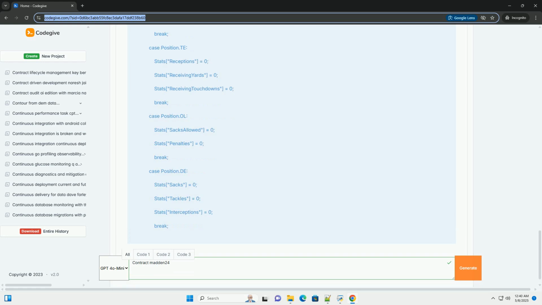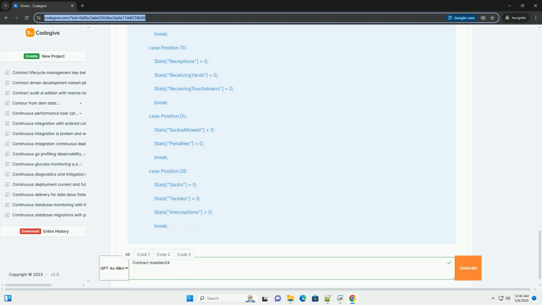Status, the player's contract status, active, injured, etc. Injury duration, the number of seasons the player is out with an injury. Develop, simulates player development, or decline, based on age and randomness. SimulateSeason, simulates the player's stats for a season based on their position. SimulateInjury, simulates the chance for a player to get injured.